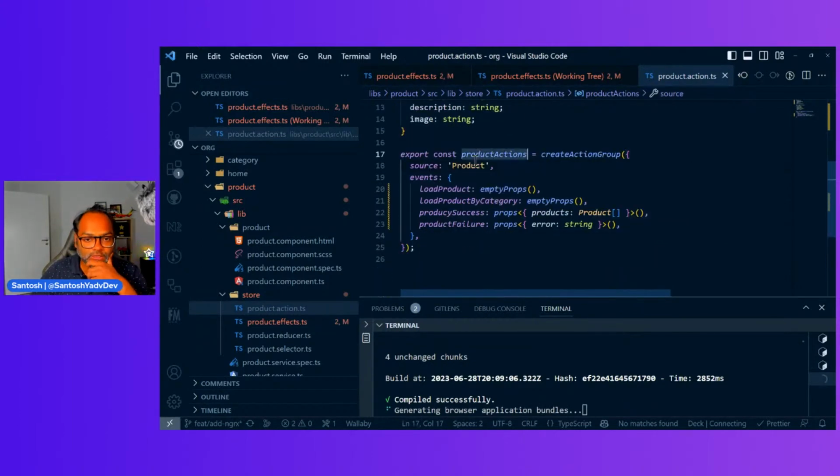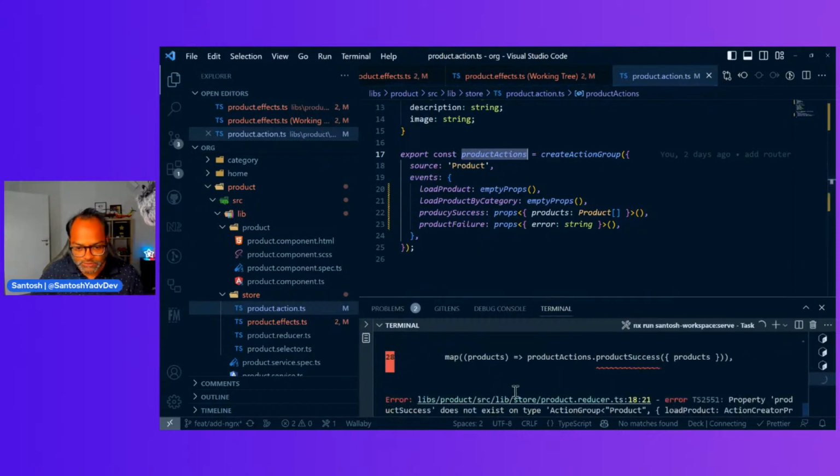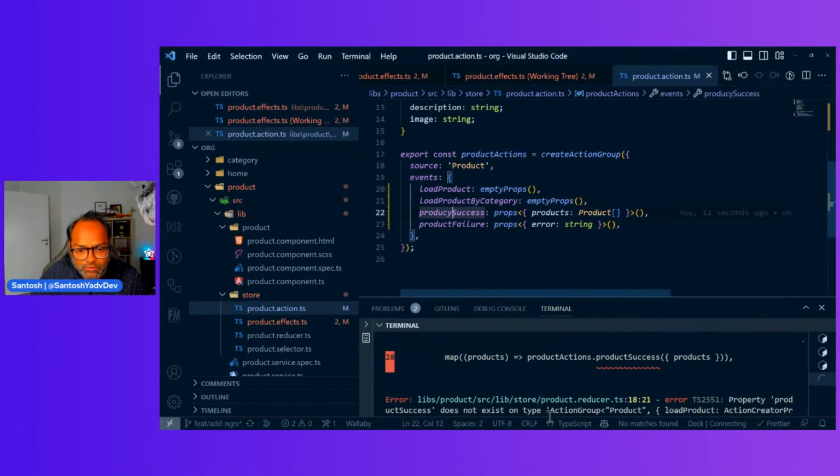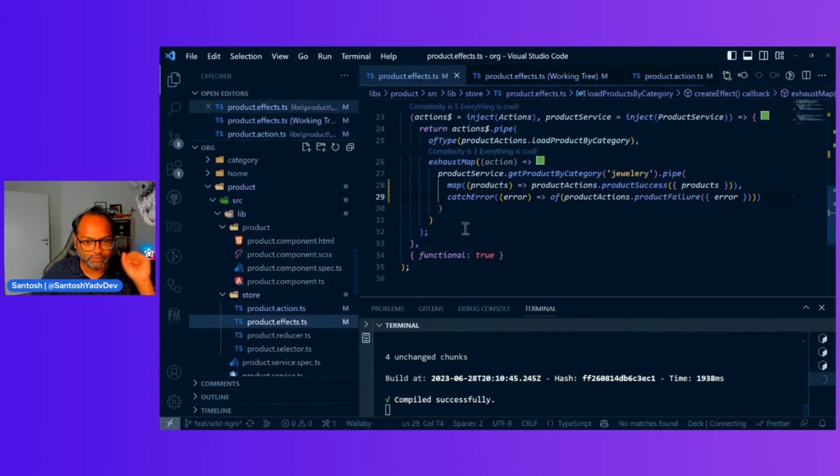Great. So now we have the actions with new function names and added something. Product success. Okay, I made a spelling mistake. And so we changed our action names. We refactored it based on the new NgRx 16 syntax. We have our effects working.